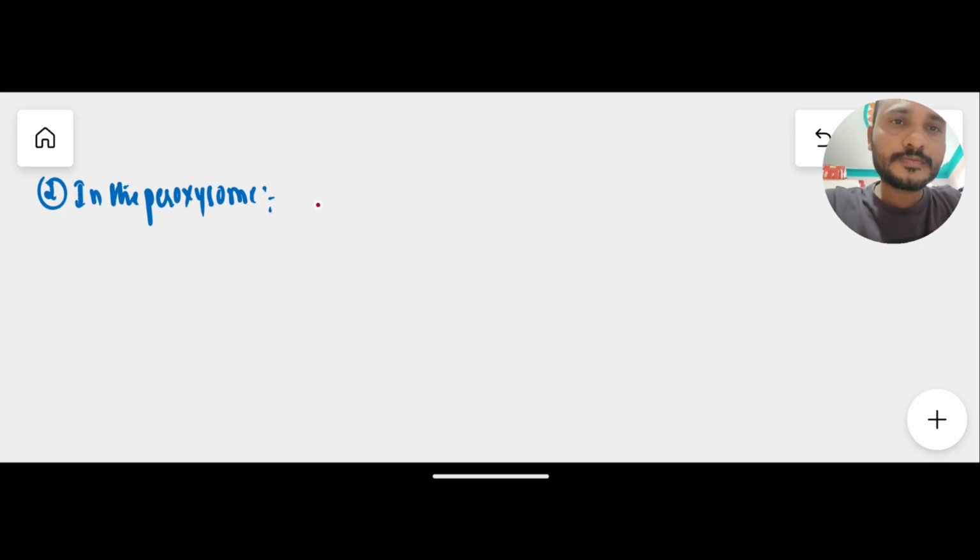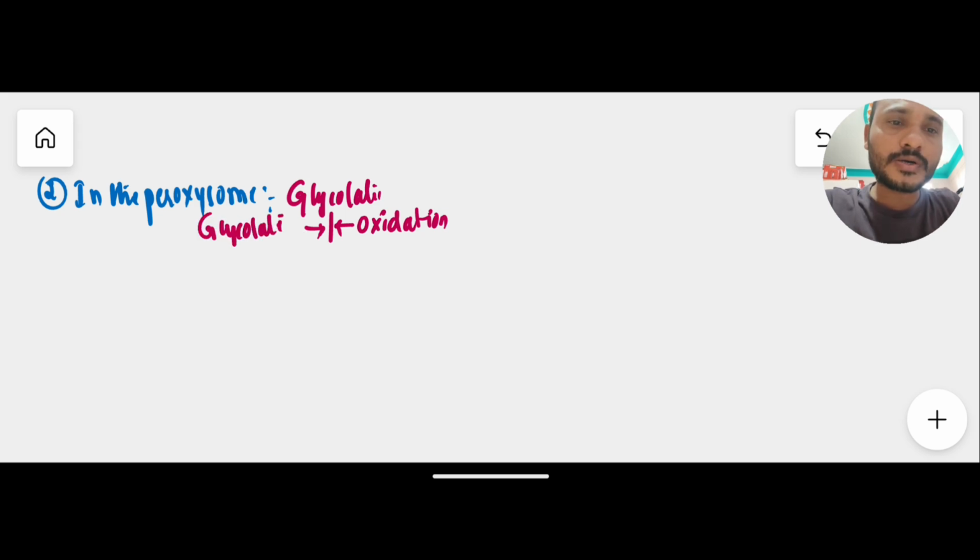In the peroxisome, this glycolate undergoes oxidation, very important, in the presence of the enzyme glycolate oxidase. In the presence of glycolate oxidase enzyme, the glycolate enters the oxidation process, which helps in the formation of glyoxylate.